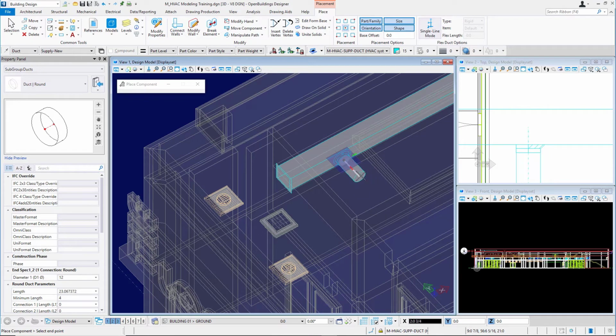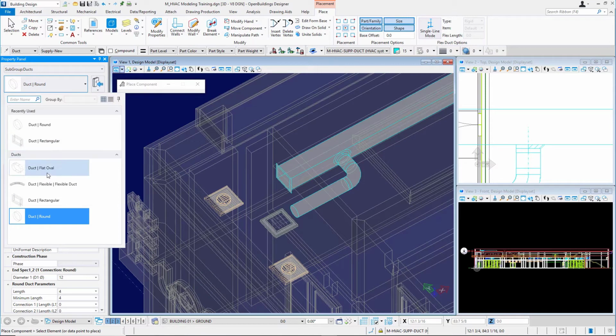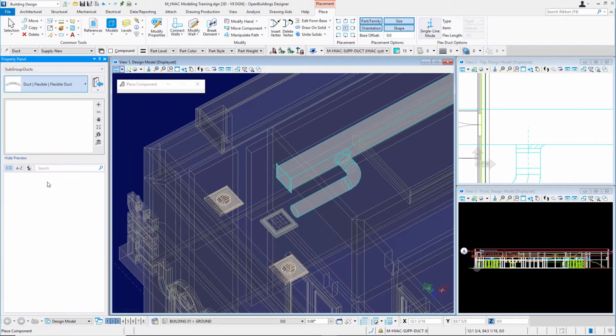Again, use my Accudraw inner shortcut, and I'll place some round ductwork here, leading into these air terminals. Now I'm in the duct command. I'll change my catalog item to Duct Flexible Flex Duct.